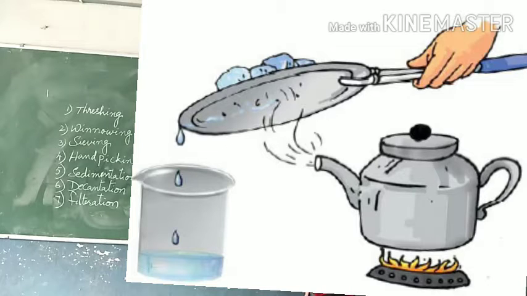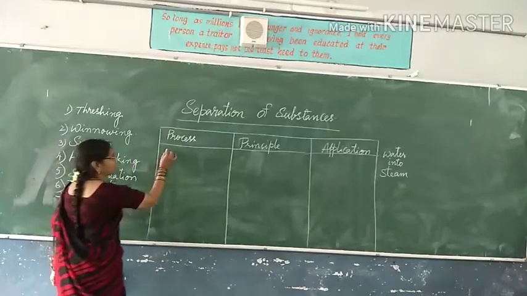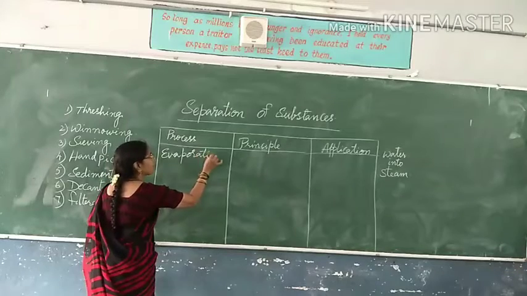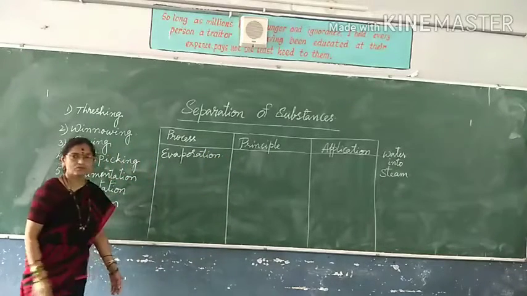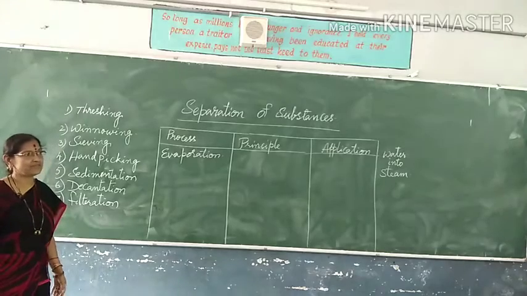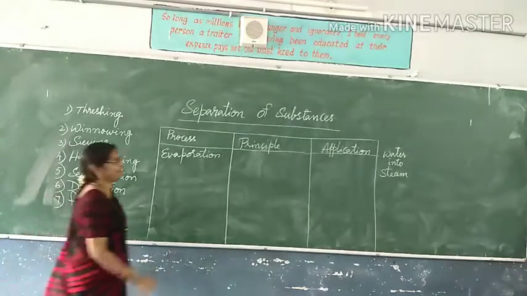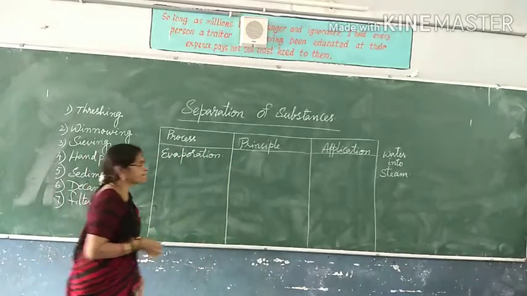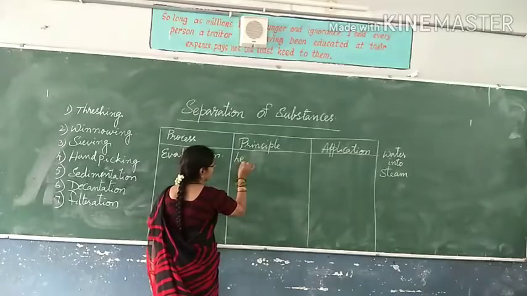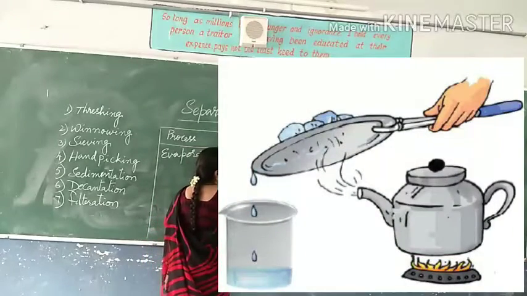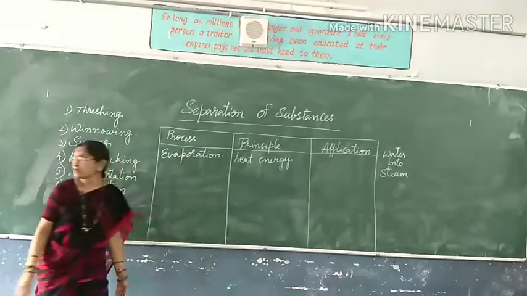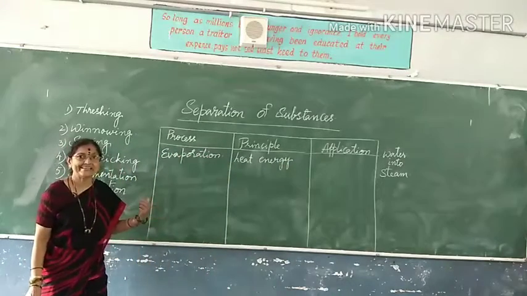What do you call the process? Come on, you have to tell. First come first. Okay, very good. Evaporation. Now, what is the principle? What energy are we using? The kinetic energy of the molecules. How are you increasing the kinetic energy? By heating. Heat energy, the internal level of energy of the thing, you are increasing.